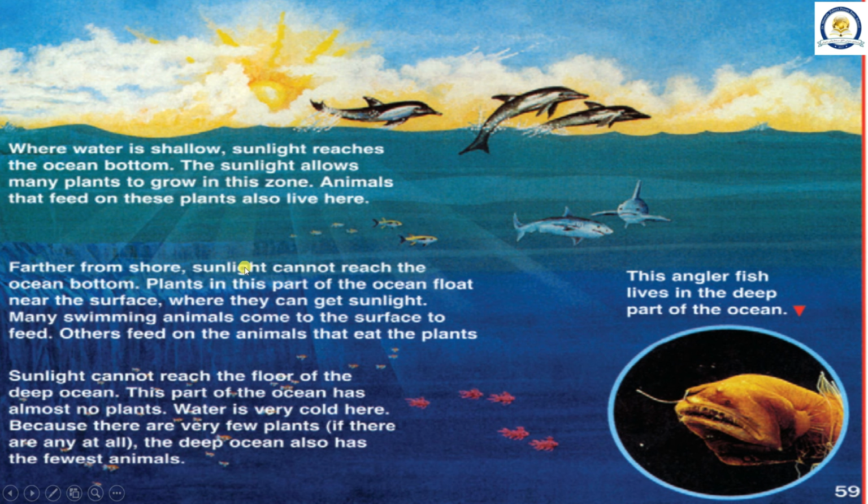Farther from shore, sunlight cannot reach the ocean bottom. Plants in this part of the ocean float near the surface where they can get sunlight. Many swimming animals come to the surface to feed. Others feed on the animals that eat the plants.